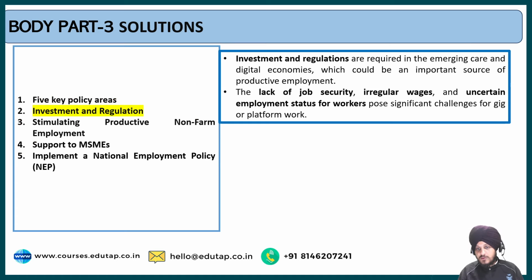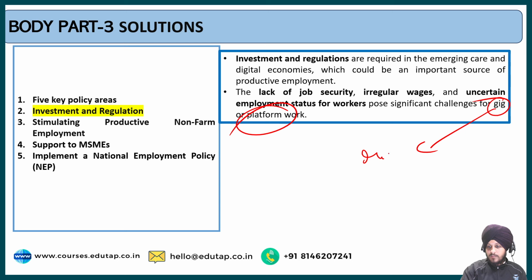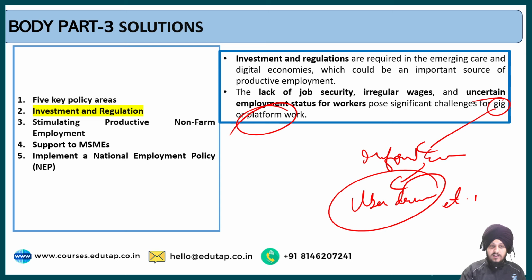Let us see another point, which is investment and regulation. The government should do more investment and regulation in the digital economy, which could be an important source of productive employment. The lack of job security, irregular wages, and uncertain employment status of workers pose significant challenges for gig or platform workers. Gig workers are informal workers, part of the informal economy, for example Uber drivers and others, who are usually freelancers.